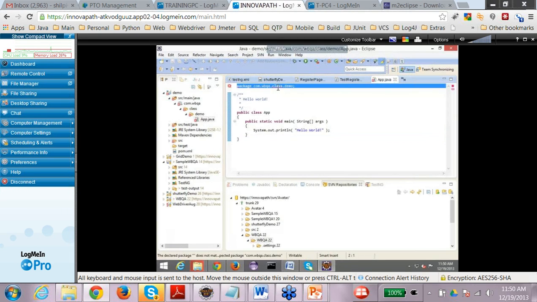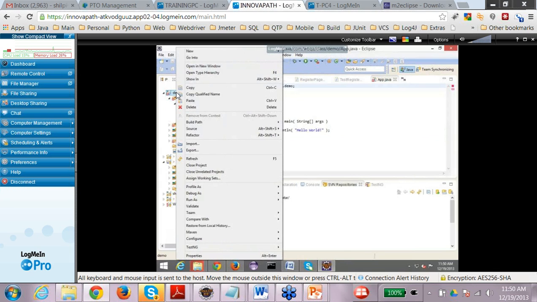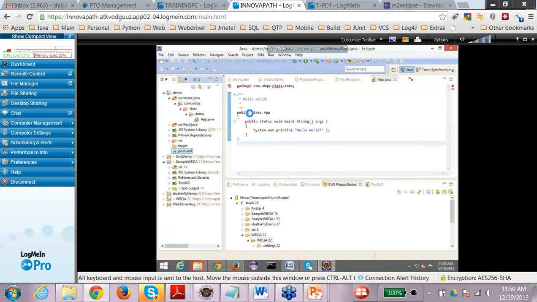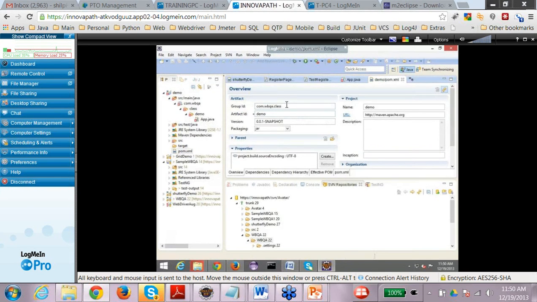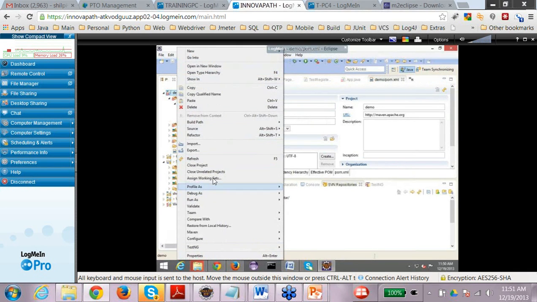Okay, so I actually used class. It's a keyword. I shouldn't have used that. So let me delete this and rename the artifact ID. So maybe I can use this, pom.xml.